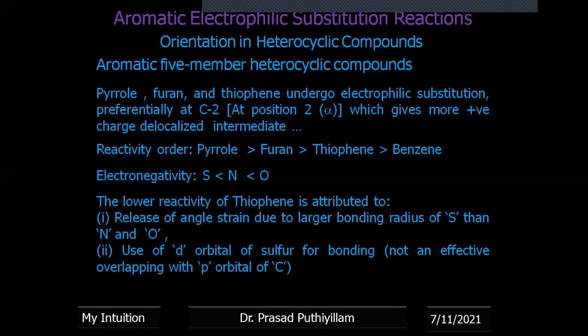And the pi-electron system overlapping is not that effective. Therefore, the electron density for electrophilic attack is not that freely available. So that is another reason that thiophene is less reactive compared to pyrrole and furan, but it is more reactive than benzene. Okay, only the comparison with pyrrole and furan is given here.